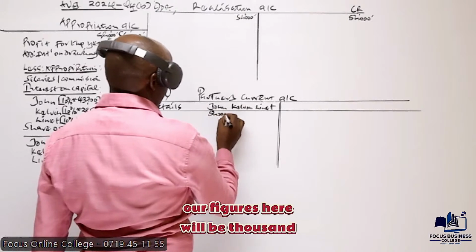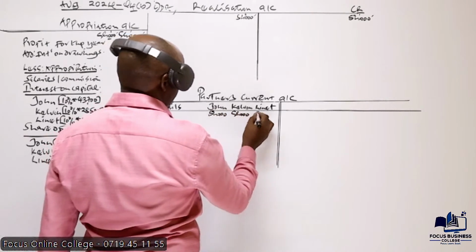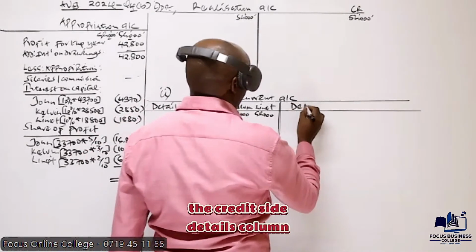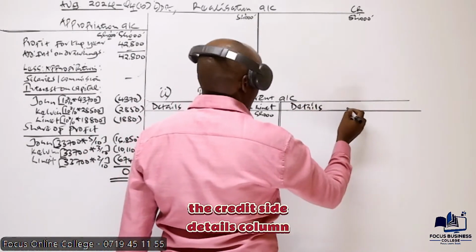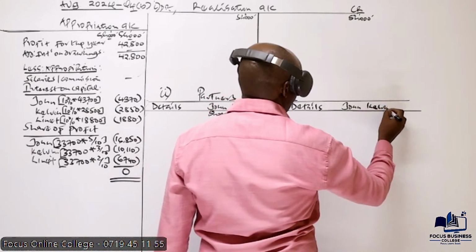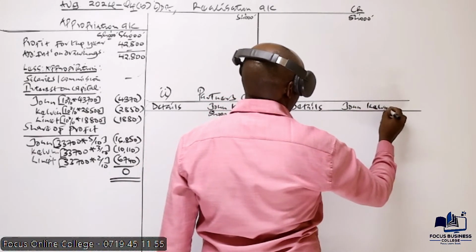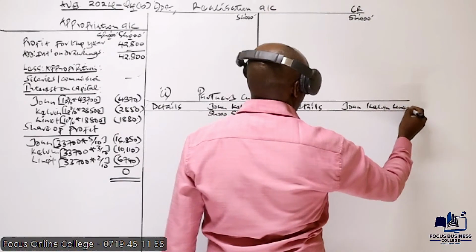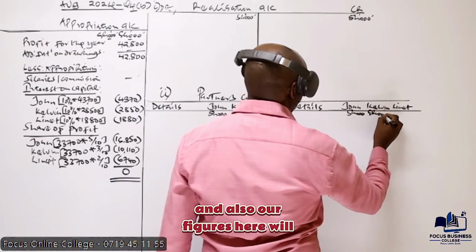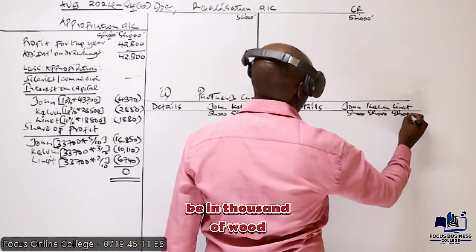Our figures here will be in 1,000 of shillings. We do the same on the credit side: details column, John, Kelvin, and Renette.